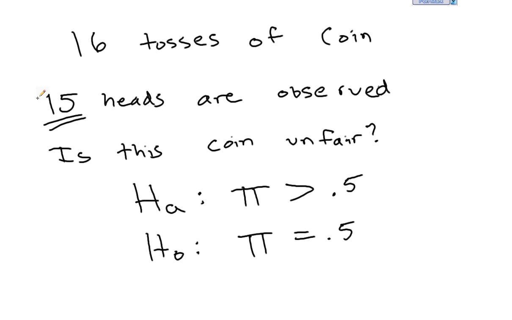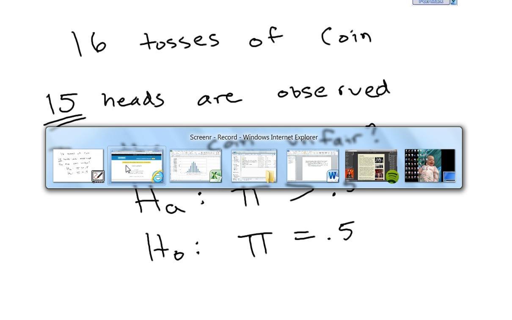At first you might say, absolutely, 15 out of 16, that's very unlikely. But another person might come along and say, you know what, although it might be unlikely, it can still happen. So how do you know that this wasn't just a fluke sample observation? Well, there are a couple of ways we could test this idea.